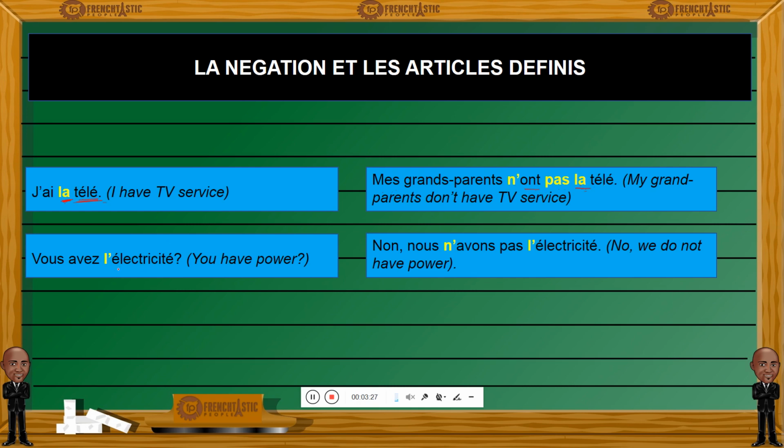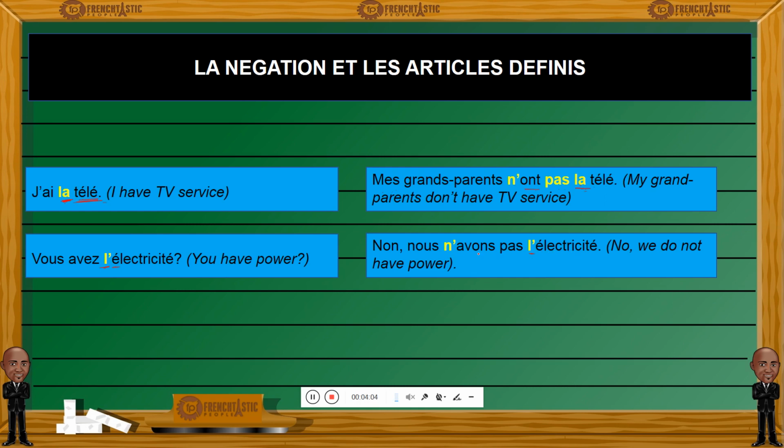Let's use another service like power, electricity. Vous avez l'électricité, like do you have power? Do you have electricity? L'électricité. We have here again another definite article, L apostrophe, because we have a vowel. Vous avez l'électricité. Do you have power? And you want to answer, no, we don't have power. We don't have electricity. You say, non, nous n'avons pas l'électricité. Again, we will stick to the definite article before writing the noun of the service.